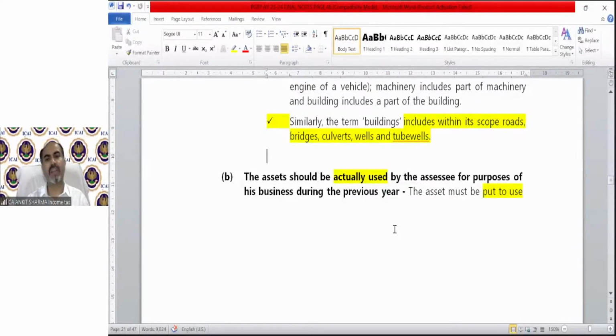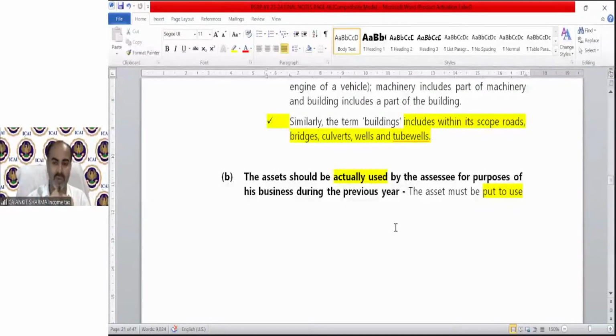The asset should be actually used by the assessee for the purpose of its business. The asset must be put to use. Put to use means it should form part of your business activity. Whether it's actually utilized or not does not matter, but you should actually put it to use.